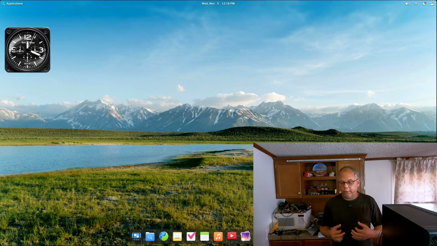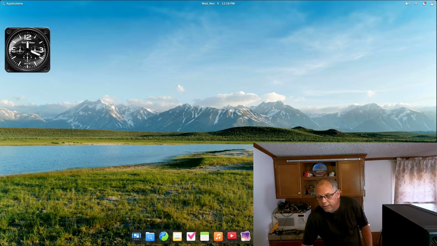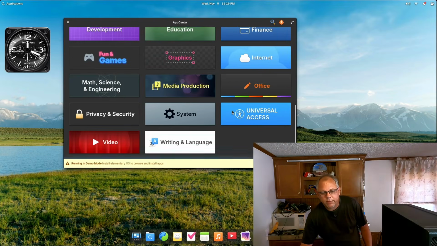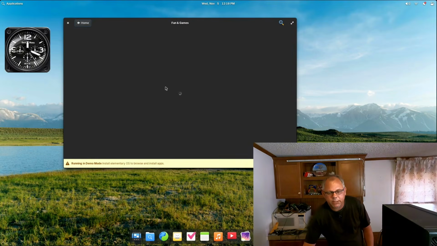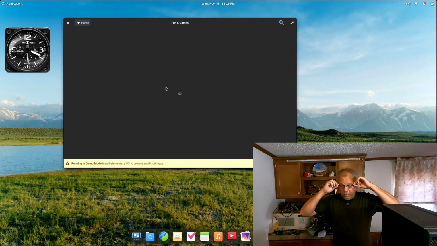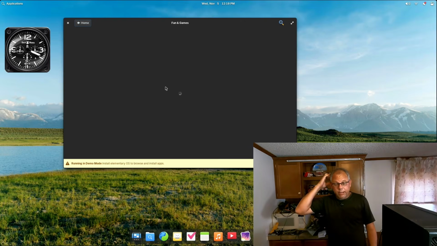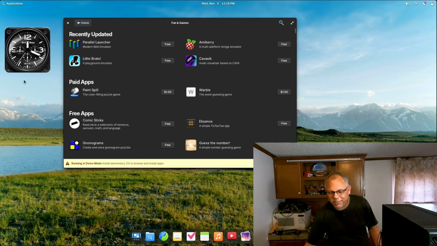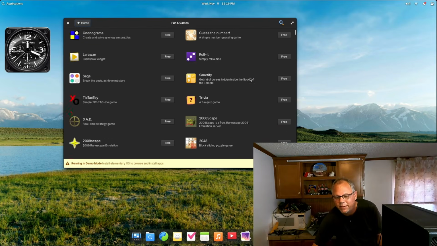You can game on it, obviously, because you can put Steam on it, and you can download any of the other Linux games. And heck, if you go in the Software Center, there's going to be games in here for you, right? So let's go down here. Can we find games? Fun and games. Look at that. Elementary knows you want fun and games, so they have them right here for you too. I'm not going to mess around with that today, but I will show you some of what they got because I think it's kind of fun, right?